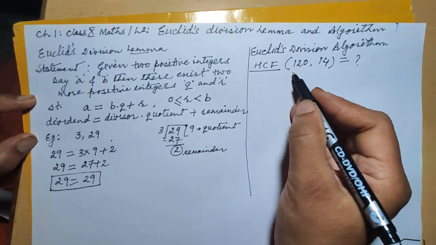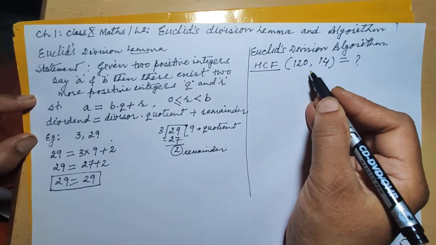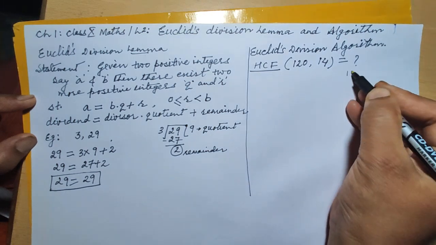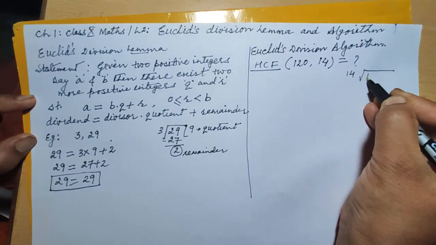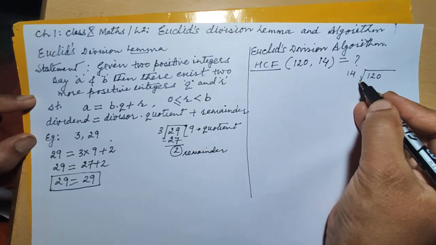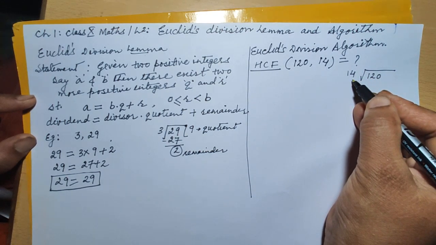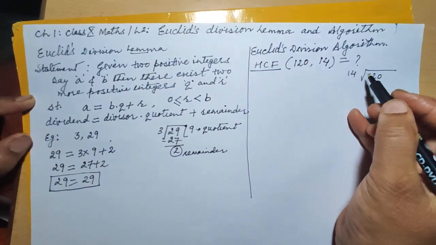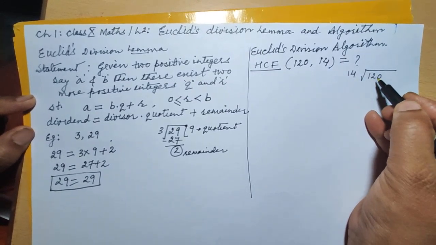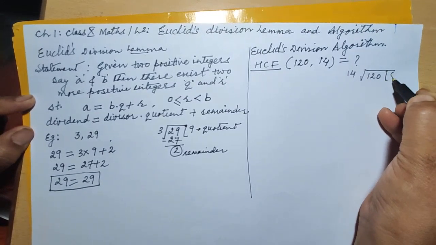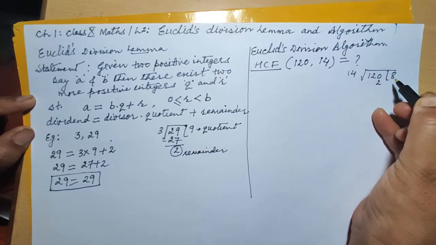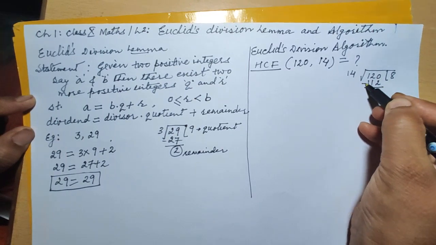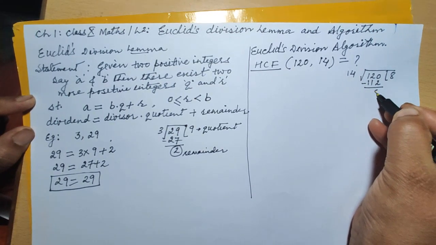I want to find out the HCF of these two given numbers using Euclid's division lemma. So I have to repeatedly use Euclid's division lemma to find the HCF. Euclid's division lemma is this long division process. So 14, when it is dividing 120, goes 8 times. 8 fours are 32, and when we subtract, your remainder is now 8.